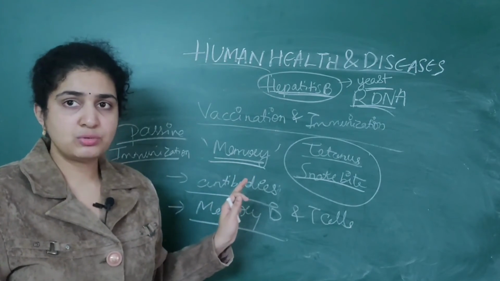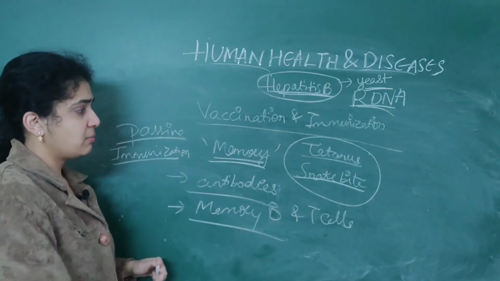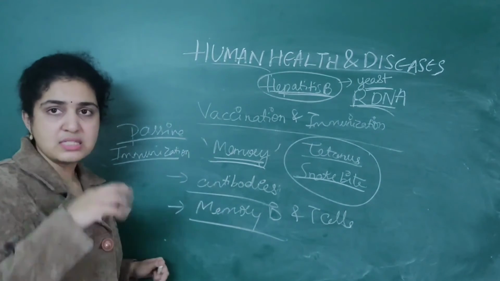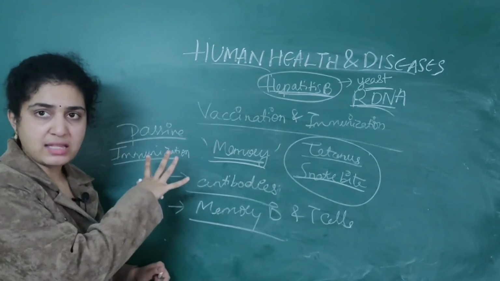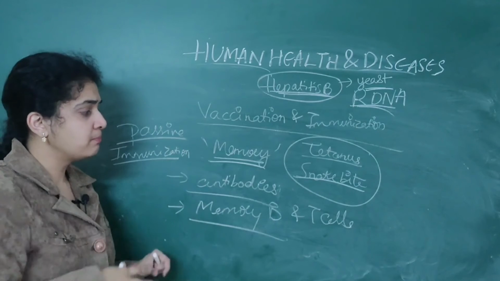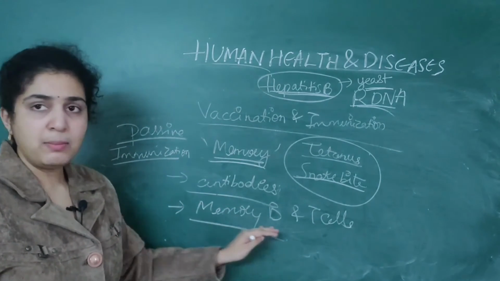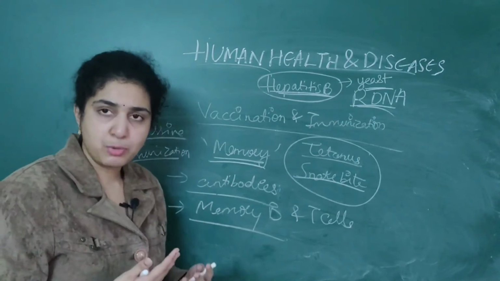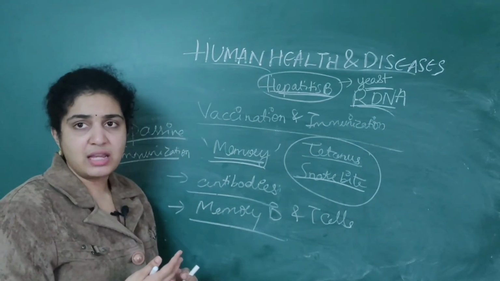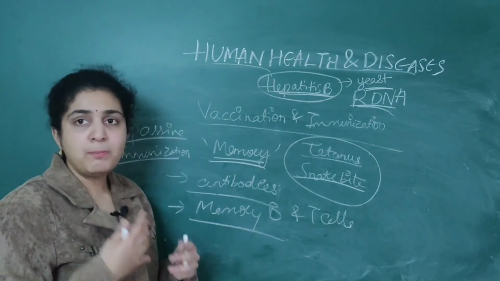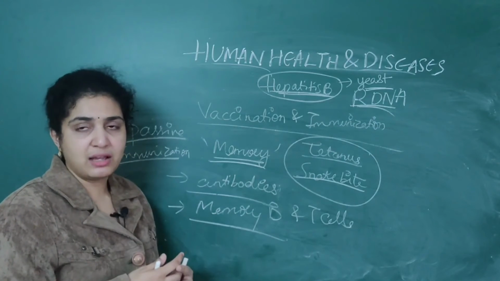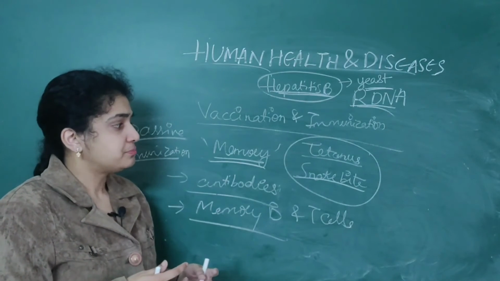Simple, no need to get confused. Memory is the principal role of vaccination or immunization, that is, antibodies as well as memory B and T cells. Antibodies produced naturally play a very important role, and memory B and T cells also play a very important role.